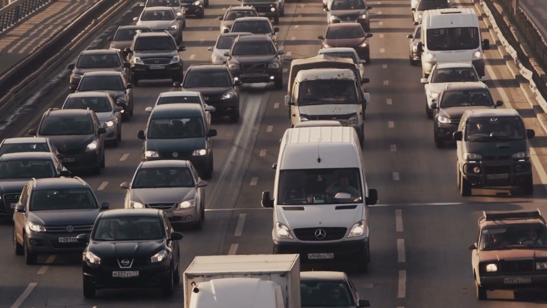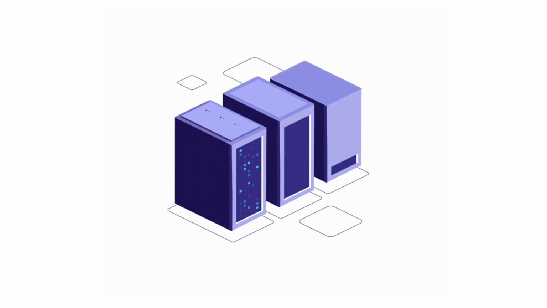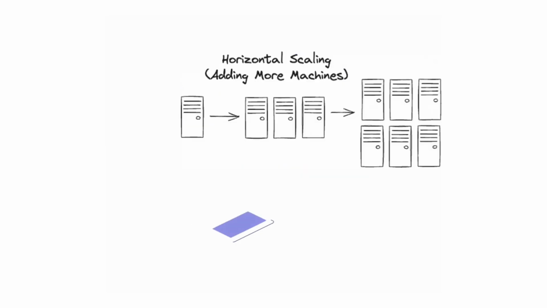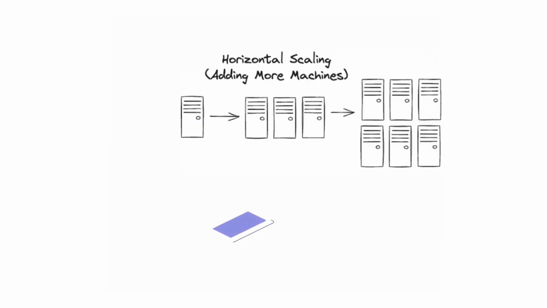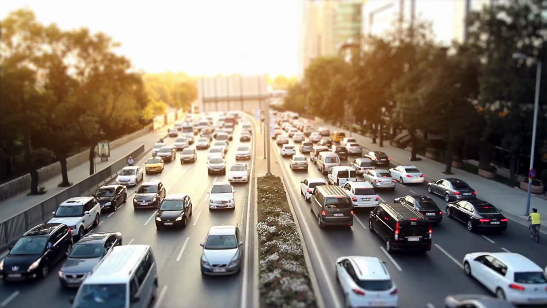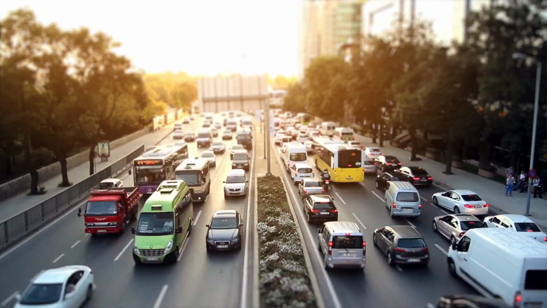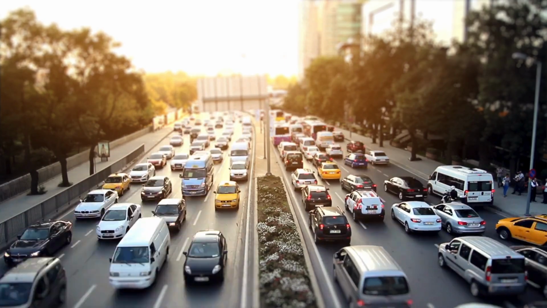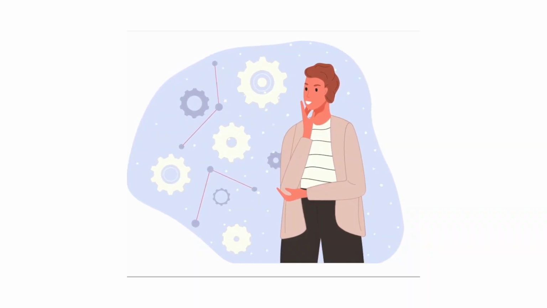The real solution is to think horizontally. Instead of one superpowered server, imagine having multiple instances of your app running on separate servers, all working together. This is called horizontal scaling, and it's how the big players handle millions, even billions of users. So instead of one lane of traffic, we create multiple lanes, allowing users to flow smoothly even during peak hours. I'm starting to see the appeal of horizontal scaling. But how do we actually make this work in practice? Do we just randomly send users to different servers? That would be a bit like playing traffic roulette. We need a system to manage all these servers and distribute traffic effectively.